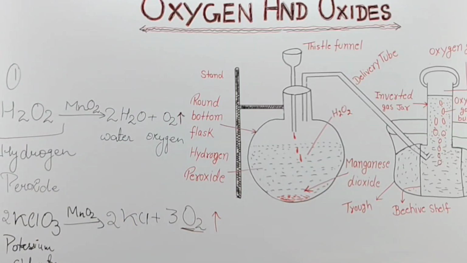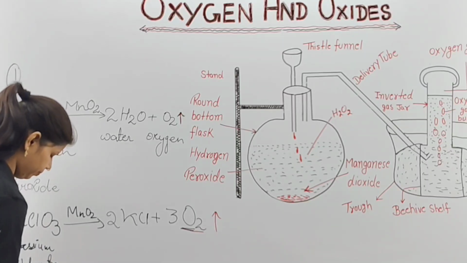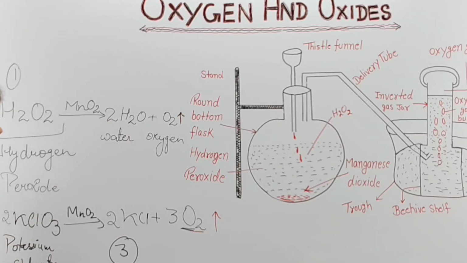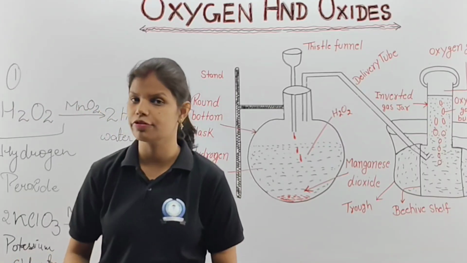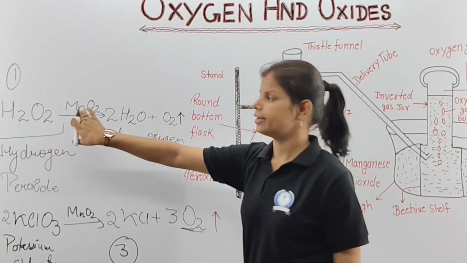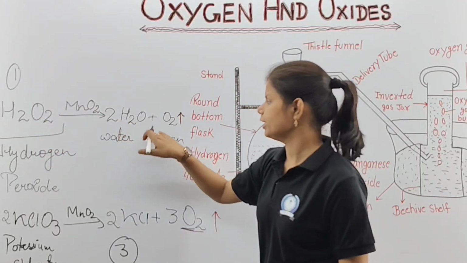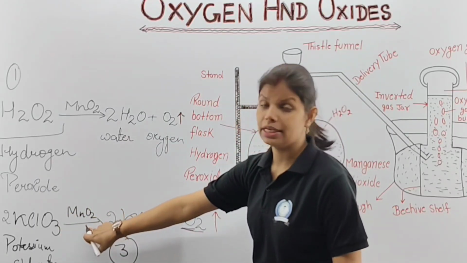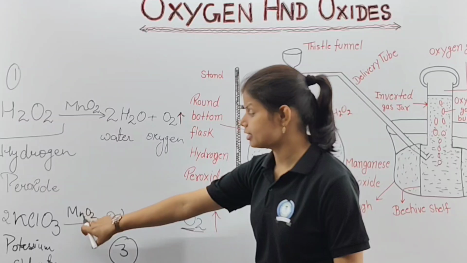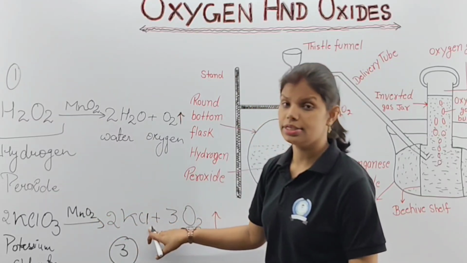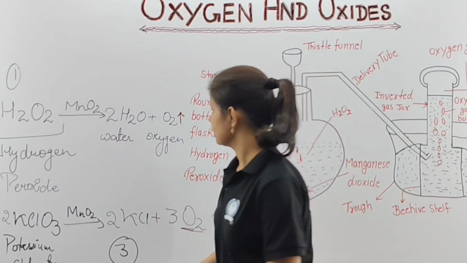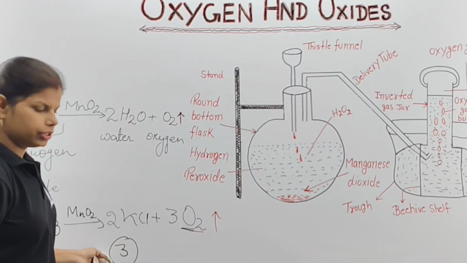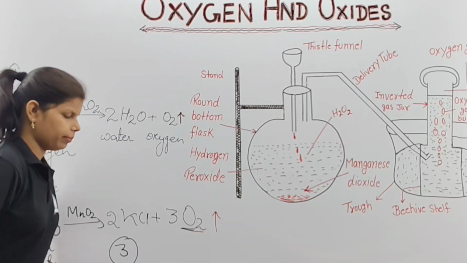Another method of preparation which we are going to do is the third one. Only you have to note it down through the chemical reaction. So if somebody asks you what are the methods of preparation which you are going to use, first you will write: when hydrogen peroxide reacts with catalyst MnO2, we form water and oxygen is released. Second, when potassium chlorate is reacted in presence of catalyst manganese dioxide, then potassium chloride and oxygen is released. Clear, no children? Now please note it down. I hope this is visible to you. Clear? Shall I go on? Please take a note of this one.